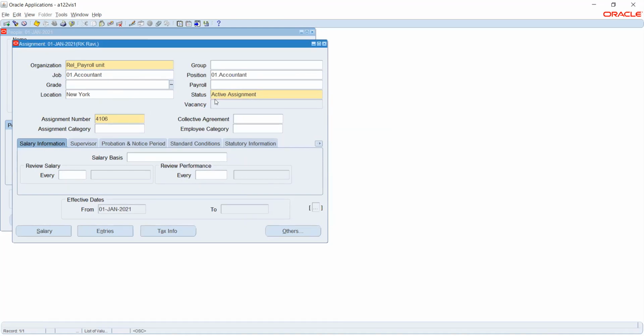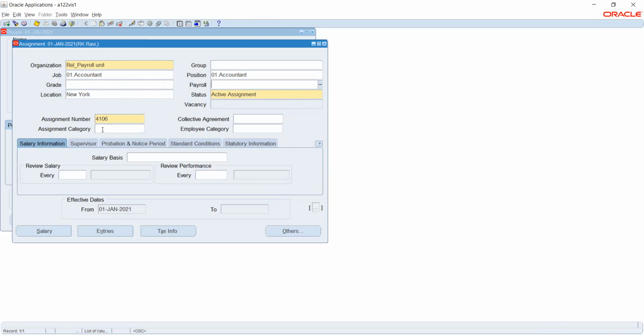Okay, so others are optional things. Payroll, we will come to this once we create this. So now that we have assigned organization and we said that this is an accountant, based on this an assignment number has been generated.